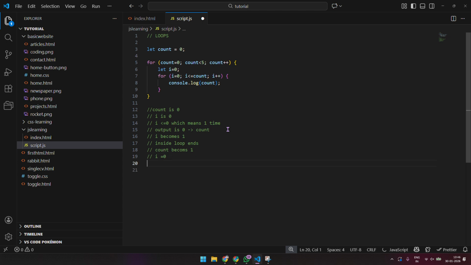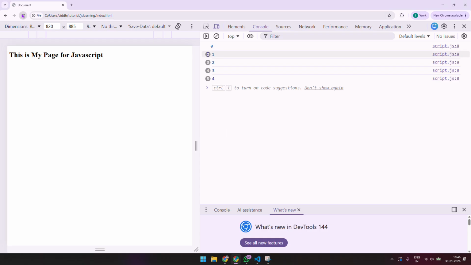I is equal to 0 again, and then we are saying I less than or equal to 1, which means 2 times, right? Because 0 and then 1. And then we are trying to print count. So it's 2 times 1, right? Yeah, it's 2 times 1. So we are seeing 2 1, 3 1.